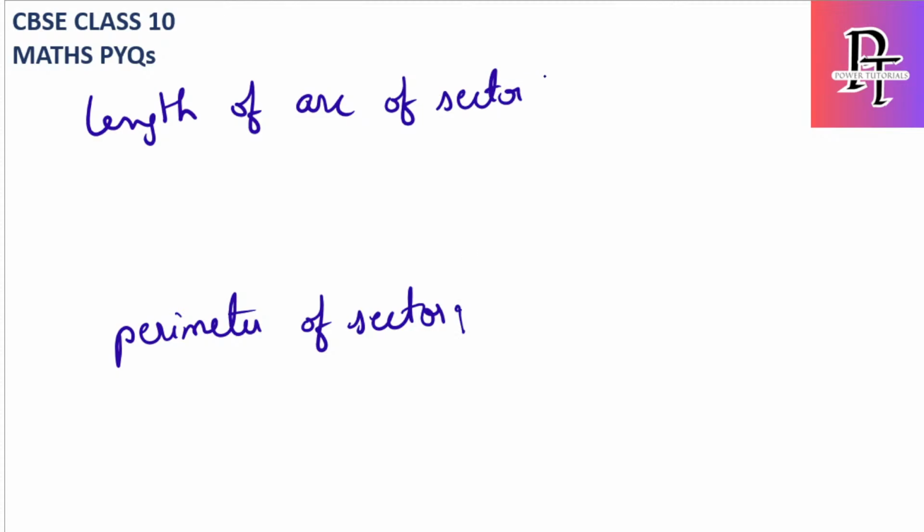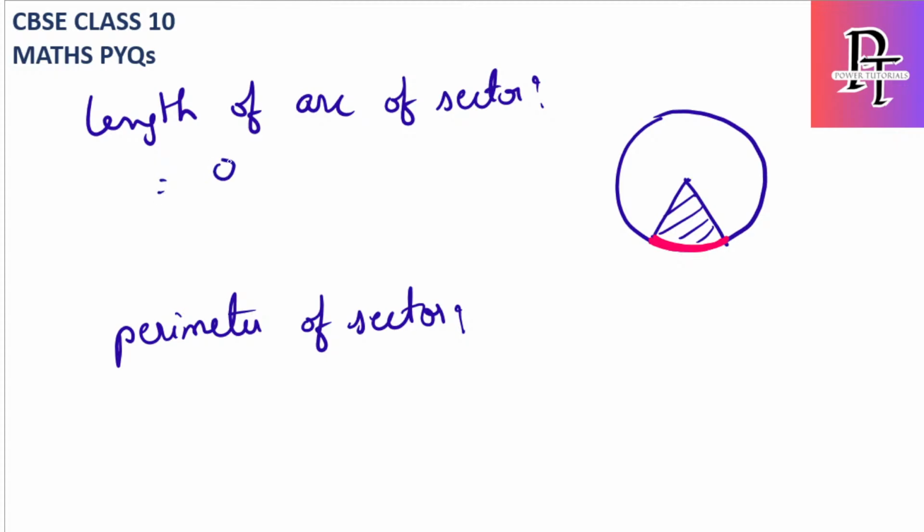First, what is length of arc of sector? As we discussed, I'll draw another pizza here, and this is a slice of it. This is the sector I'm talking about. Length of arc of sector means this one, the pink color is the arc length here. How to find it? It is again the same formula, theta by 360. In the previous one it was area, but here it is length, so you consider the perimeter of the circle, which is 2 pi r. So it is theta by 360 into 2 pi r.